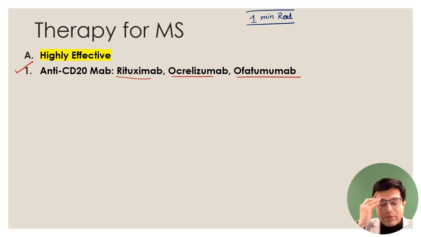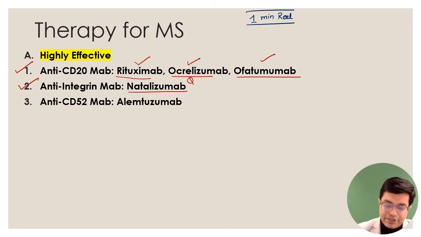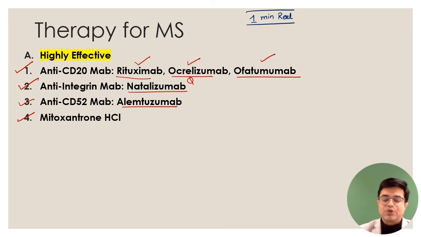It's difficult, I know, but understand that monoclonal antibodies are also asked in entrance exams, and you might get a pharma question: which of the following is an anti-CD20 monoclonal antibody? All the 3 are anti-CD20 and they are highly effective in multiple sclerosis. Second, we have anti-integrin monoclonal antibody called natalizumab. It's a past pharma question in other entrance exams. Third is anti-CD52 monoclonal antibody called alemtuzumab, which is highly effective. And then we have mitoxantrone hydrochloride, or simply mitoxantrone, which is highly effective.